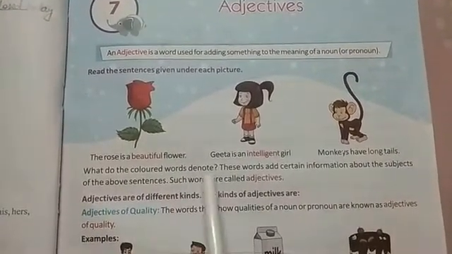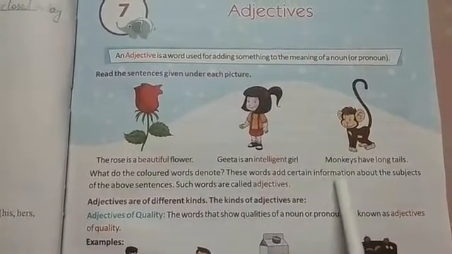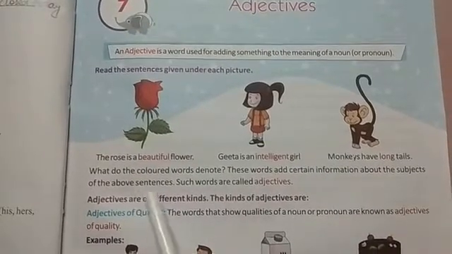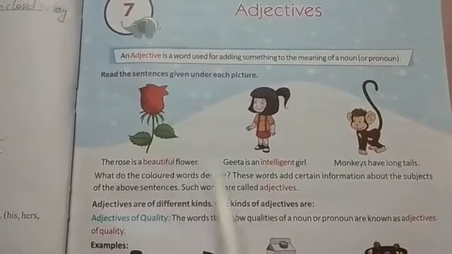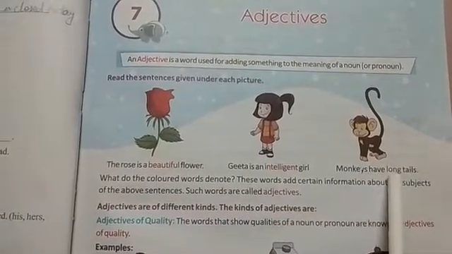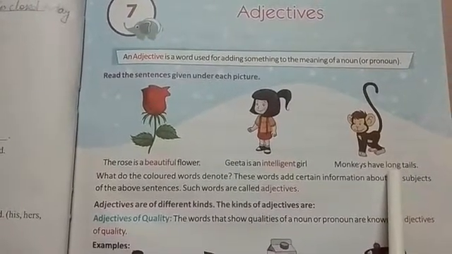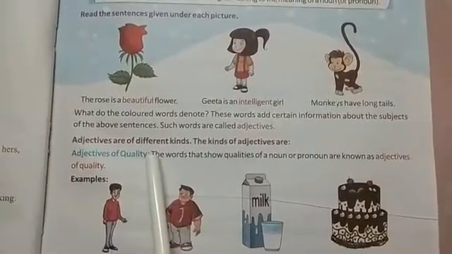What do the colored words denote? These words add certain information about the subject of the above sentences. Such words are called adjectives. So these colored words are called adjectives. They are adding more information to the noun. Now let us come to different kinds of adjectives.